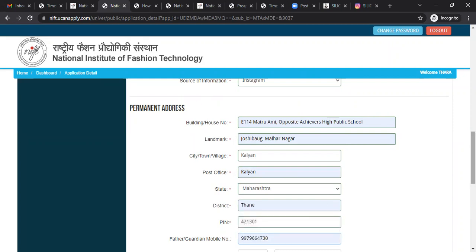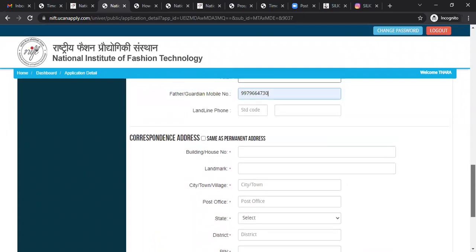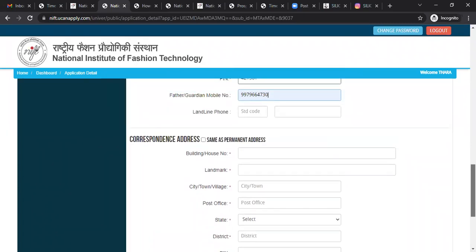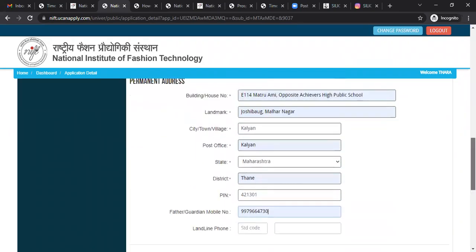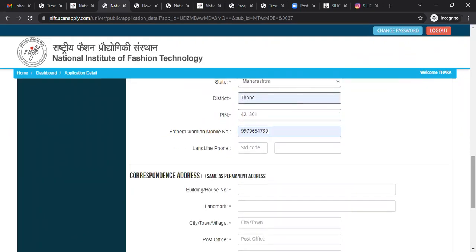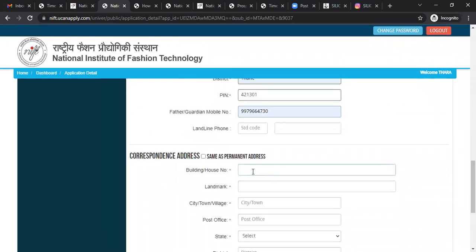Father or guardian's mobile number. If you have a landline, then you can enter the landline. These fields are not mandatory. Those marked with a red star are the mandatory fields. Now, if your correspondence address is the same as your permanent address, then you just need to tick here and it will directly appear. If not, then you need to re-enter the correspondence address.